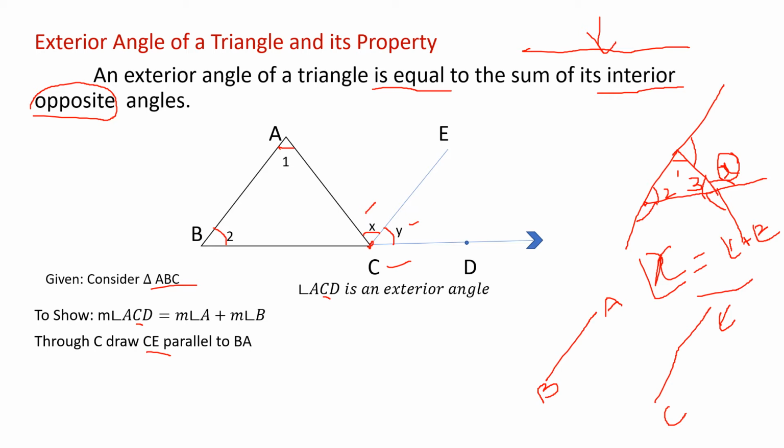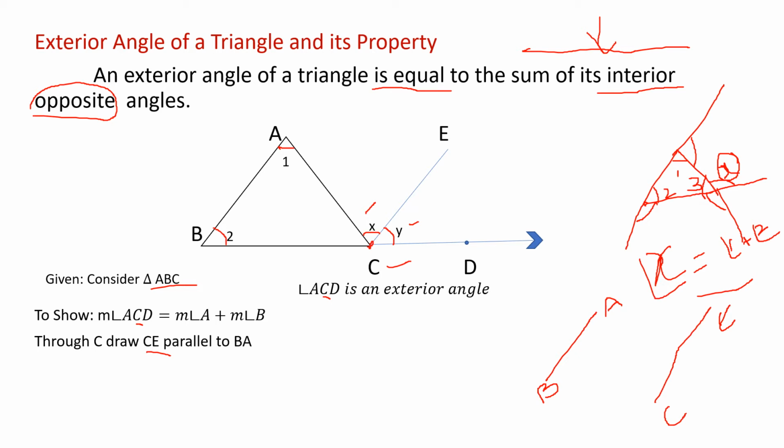So how will you verify this? First you draw a triangle and mark the exterior and interior angles. Then when you write the steps, consider triangle ABC, then mention the exterior angle. What is the name of the exterior angle? Here C, so we mention ACD is an exterior angle. Then what do we want to verify?